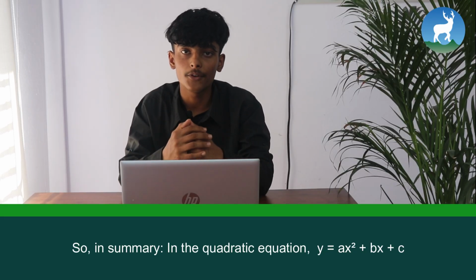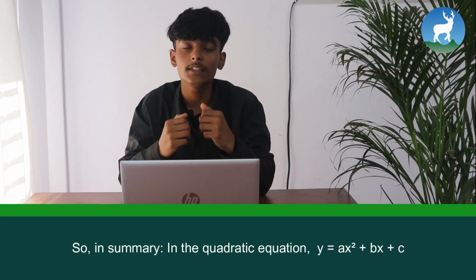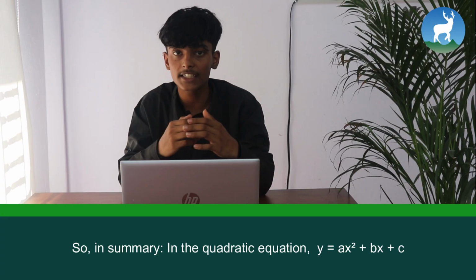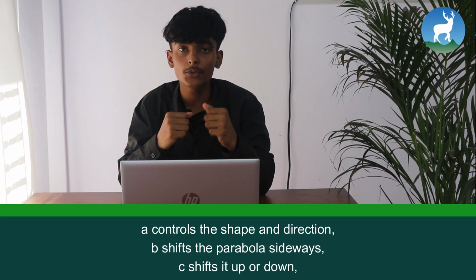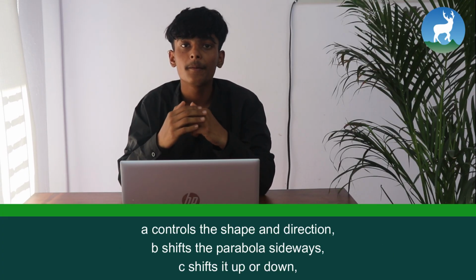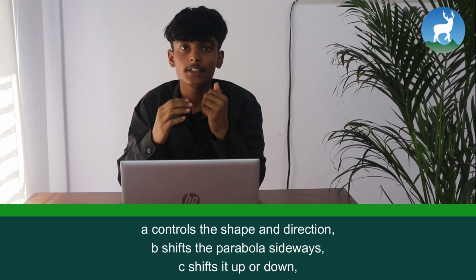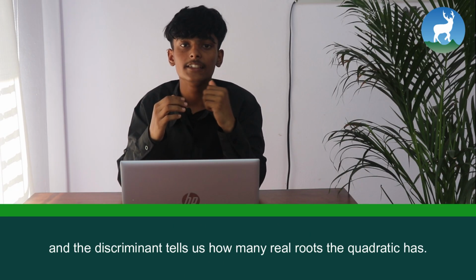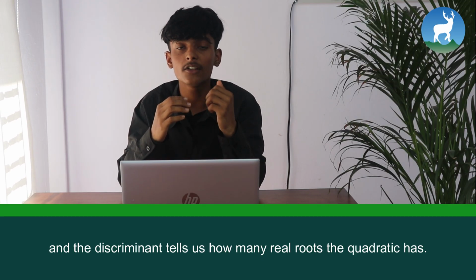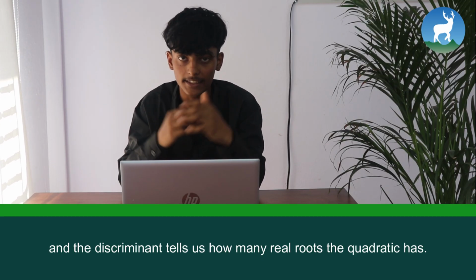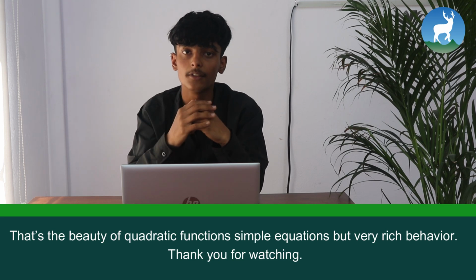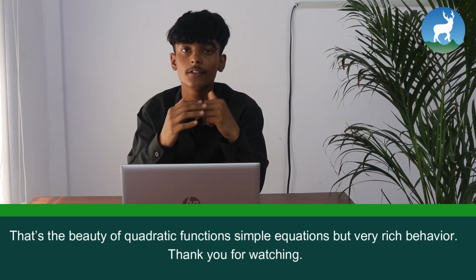So, in summary, in quadratic equation y = ax² + bx + c, a controls the direction and shape, b shifts the parabola sideways, c shifts it up and down, and discriminant tells us how many real roots the quadratic has. That's the beauty of quadratic function. Very simple equation but very rich behavior.